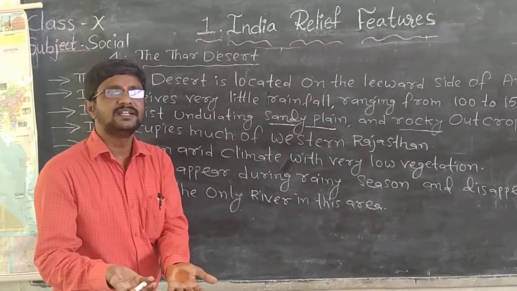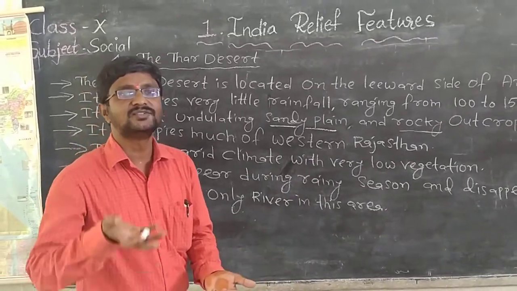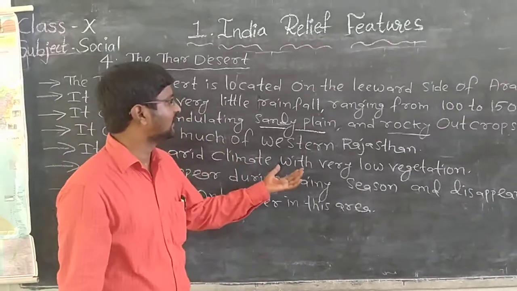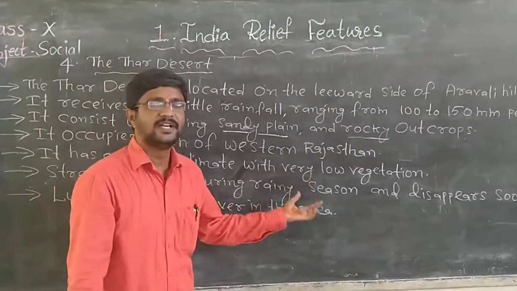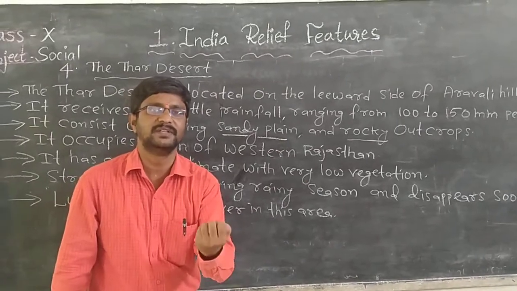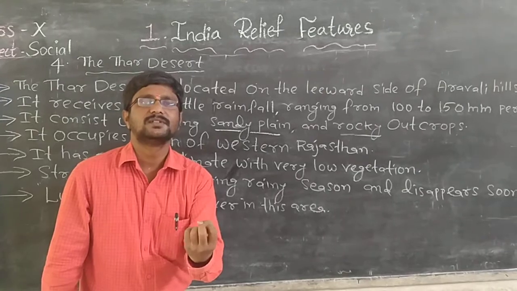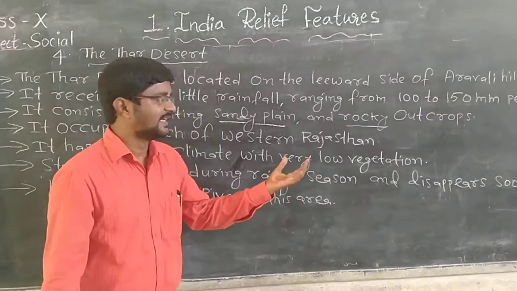When there is very little rainfall, there is no chance to grow trees. That is why in this region we find very low vegetation. It means we can find only small plants like lichens.